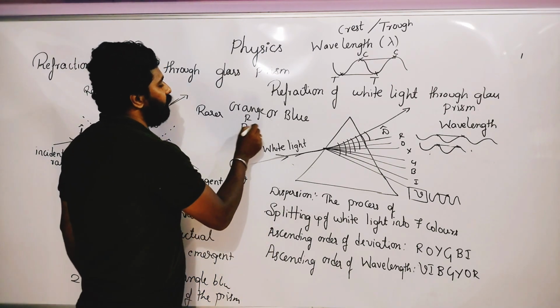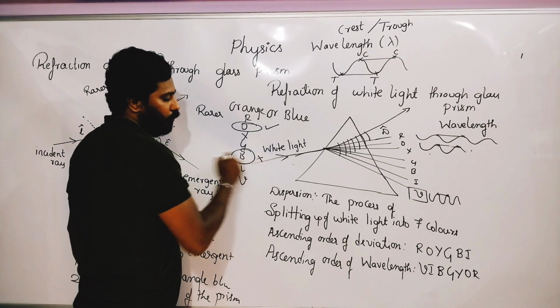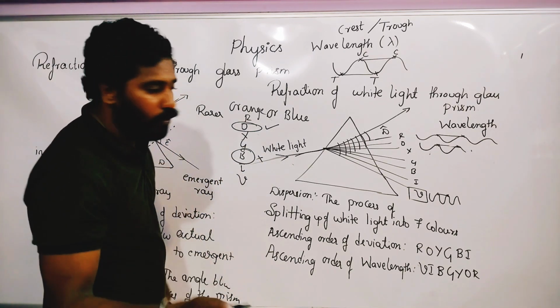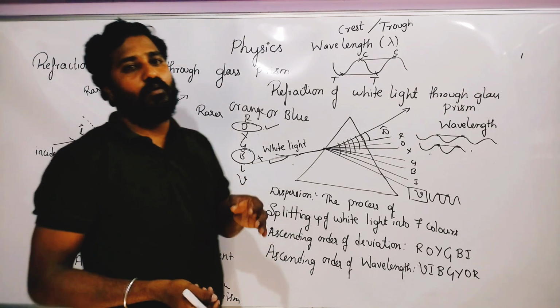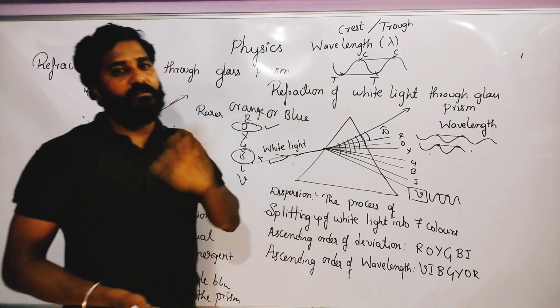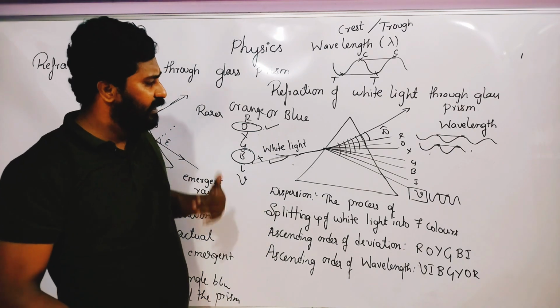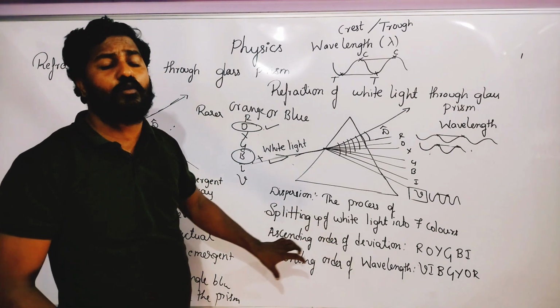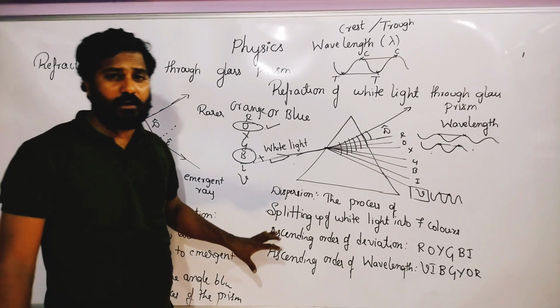Orange has more wavelength than blue. And which color bends most? Blue bends more than orange. They may ask you to write in the ascending order of wavelength, descending order of wavelength, ascending order of deviation, or descending order. Whichever question they ask, you will be able to answer from this.